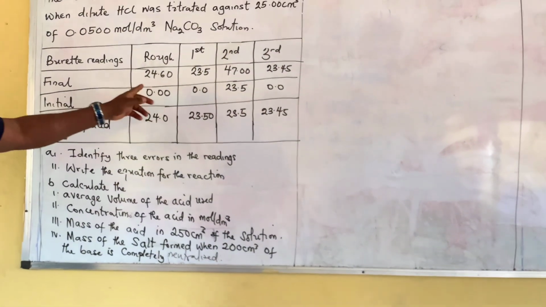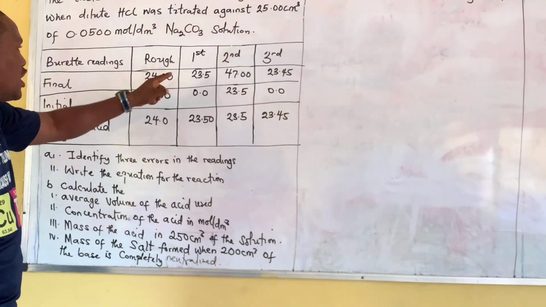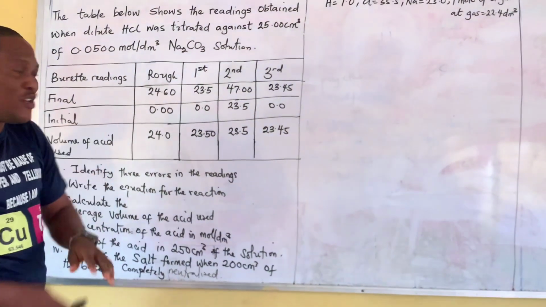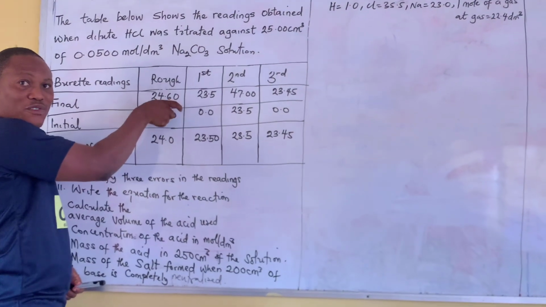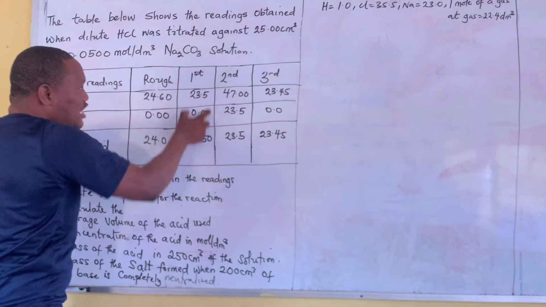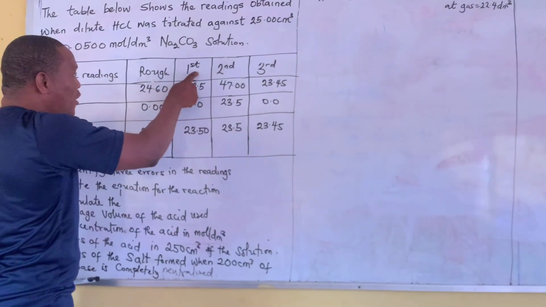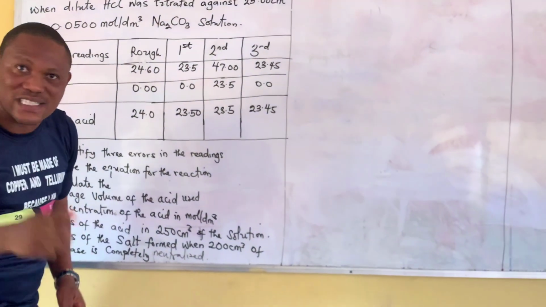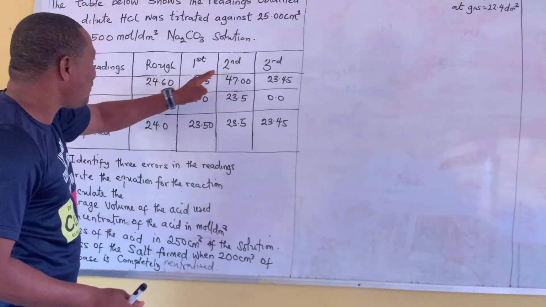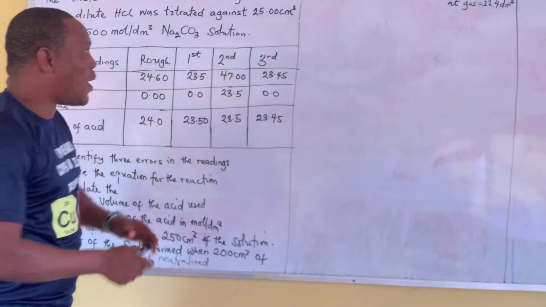Number one error that I'm seeing is that the unit of volume is omitted. There is supposed to be centimeter cube here, because these numbers are talking about volume. I want to believe you get that. They have omitted the unit. So that is one of the errors.